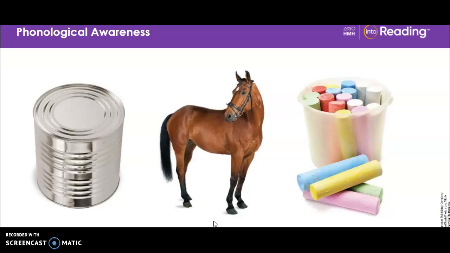Now you try it. Say the beginning sound in each word and then point to the picture that begins with the same sound. Ready? His. Card. K. Help. Chase. Ch. Key. K. Cup. K. Cheese. Ch. Hand. H. Keep. K. Very good.